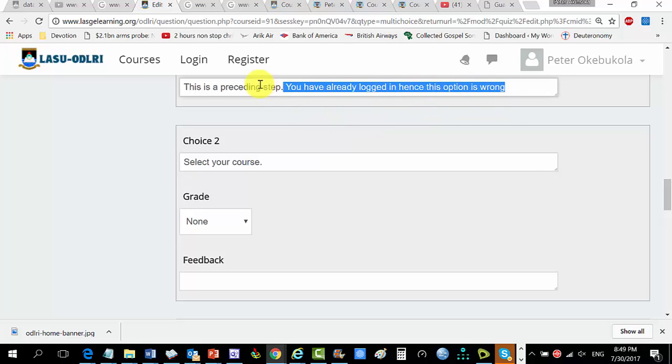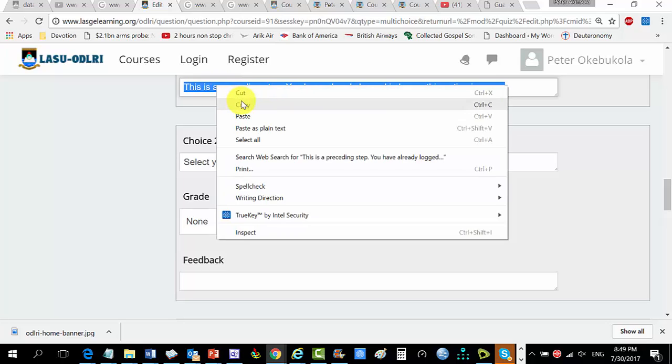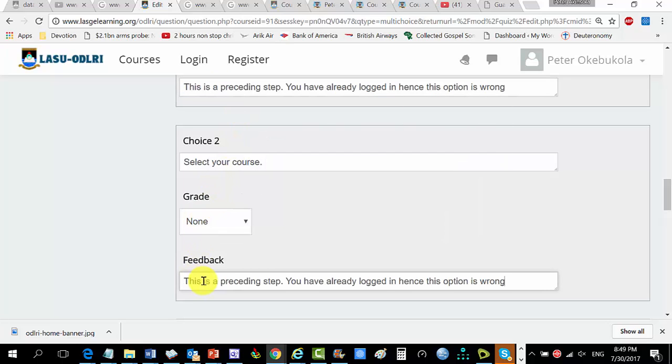So this already, this another. I'm copying this one too because the feedback is here, but it's going to change. I said this is a preceding step. You already selected the course. Sorry, my keyboard is making so much noise, or I'm the one pounding too much on it, or both. Yeah, this is a preceding step. You already selected the course, and hence this option is wrong.